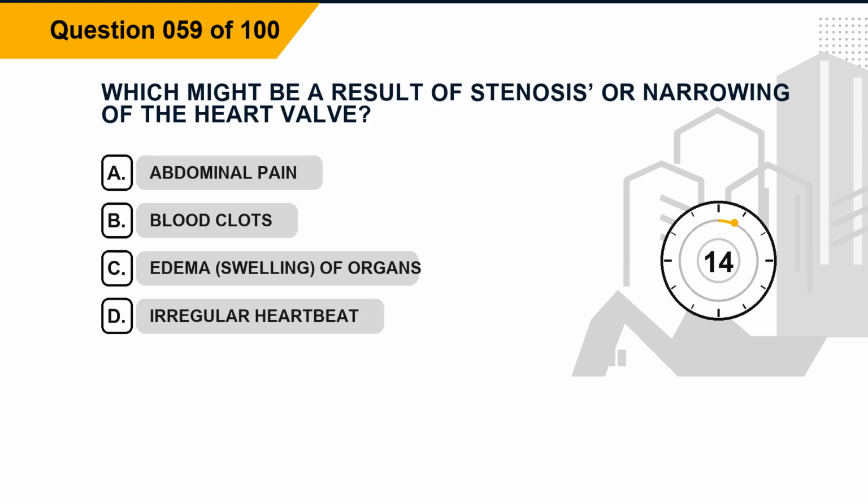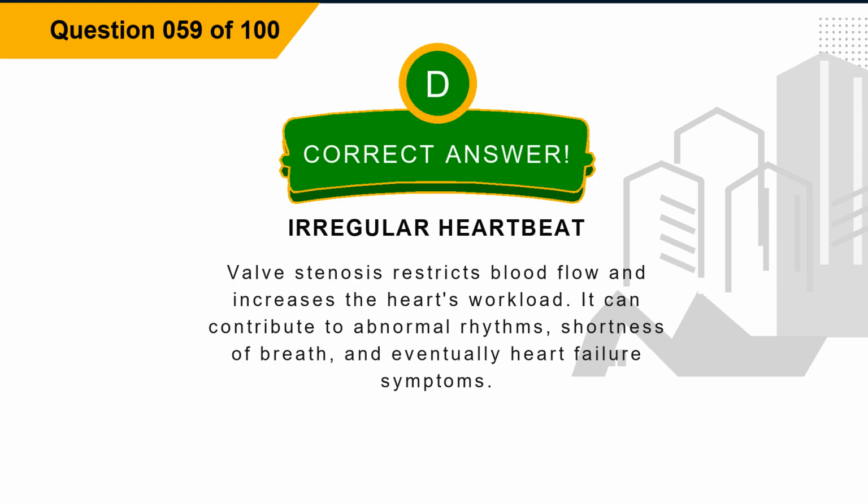Question 59. Which might be a result of stenosis, or narrowing of the heart valve? Option A, abdominal pain. Option B, blood clots. Option C, edema, swelling, of organs. Option D, irregular heartbeat. The correct answer is option D, irregular heartbeat. Explanation: valve stenosis restricts blood flow and increases the heart's workload. It can contribute to abnormal rhythms, shortness of breath, and eventually heart failure symptoms.